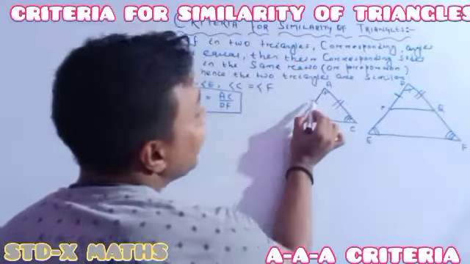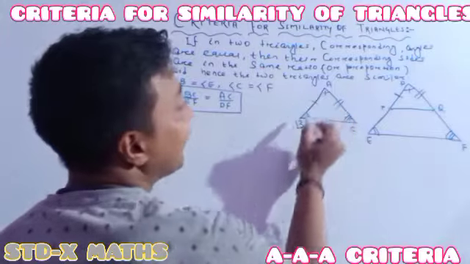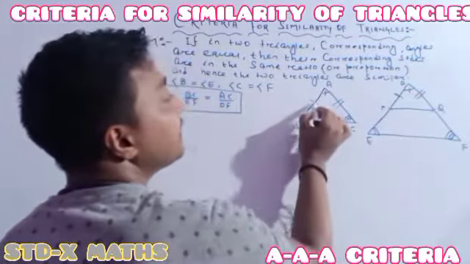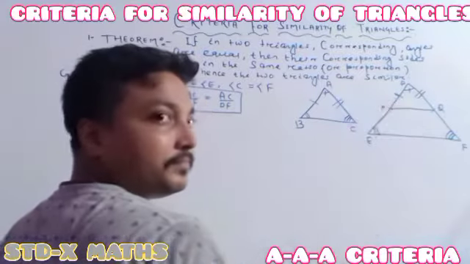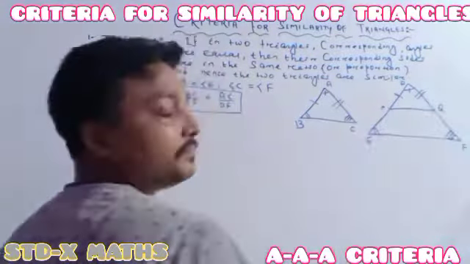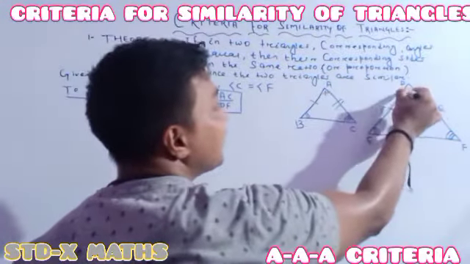See, here I am saying it directly, and it is a very easy thing. In triangle ABC and triangle DPQ, this side is the same as this side, and this side is the same as this side, and the included angle is the same as this angle.